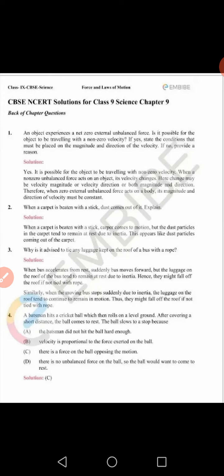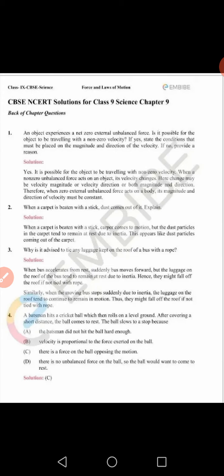The answer is number three, because when the ball is rolling on a floor or on the ground, the ground surface exerts some frictional force on it. This frictional force is just opposite to the direction of motion. That means when the ball is moving in the forward direction, the frictional force comes into play in the backward direction, and after moving some distance the ball automatically stops.